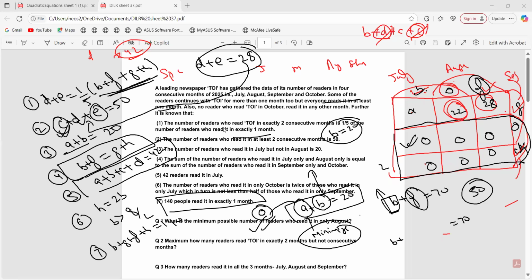Because they have mentioned clearly कि everyone reads in at least 1 month, right? So at least 1 month means B would be 1, at least 1, G F can be 1. If I had to minimize the value of B, right, that I can minimize as 1. But for the A, for the other one, right, we can minimize it to 0.